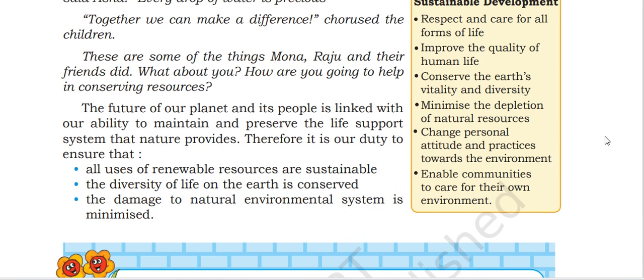Respect and care for all forms of life, improve the quality of human life, conserve the earth's vitality and diversity, minimize the depletion of natural resources, change personal attitude and practice toward the environment, enable communities to care for their own environment.